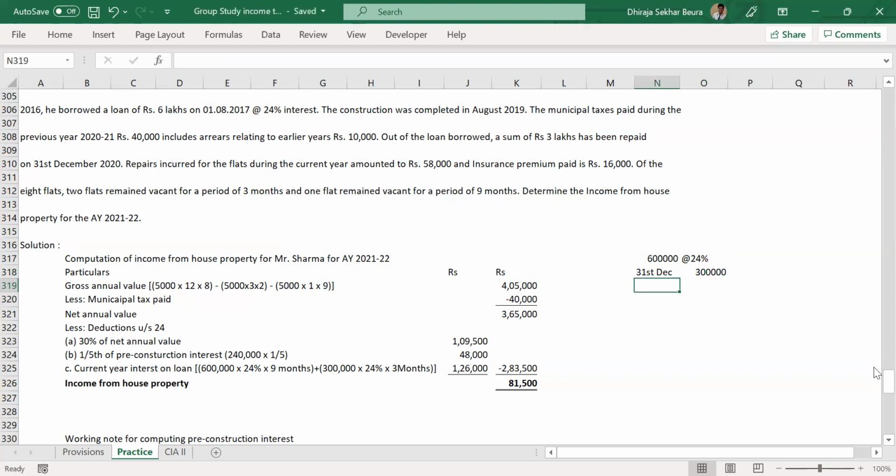A simple calculation. 6 lakhs of loan was there. Rate of interest is 24%. In this year, on 31st December, you have paid out 3 lakhs of principal amount. Can somebody please tell me what is the interest for this year, the whole year?